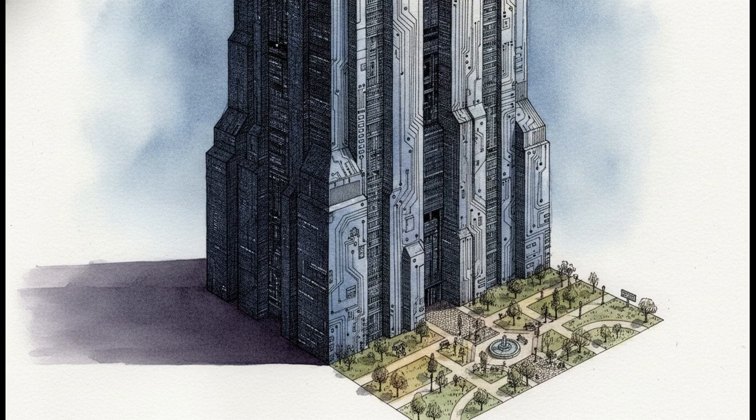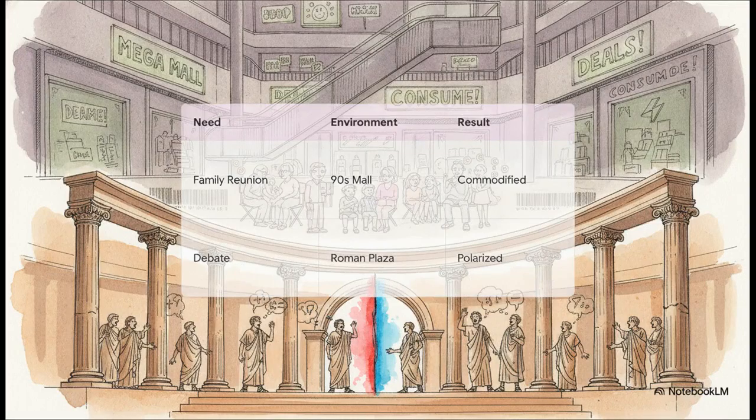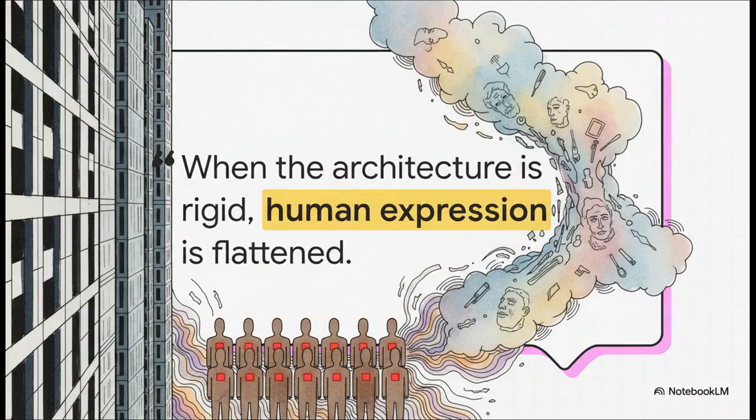But here's the real crisis. A tiny handful of massive corporations dictate the architecture of all our digital spaces. Just think about the sheer absurdity of holding a delicate family reunion inside a massive, highly commercialized digital mall. When architecture is rigid, human expression gets flattened. This spatial mismatch is exactly why the internet makes us so anxious.